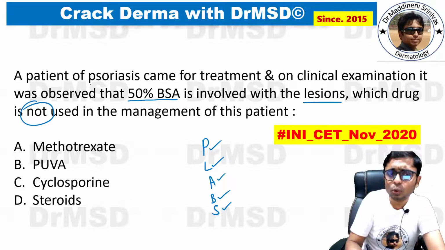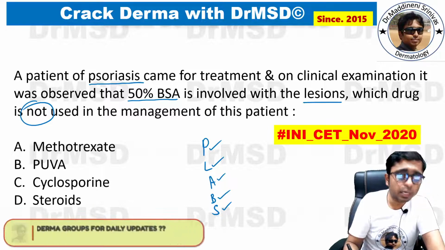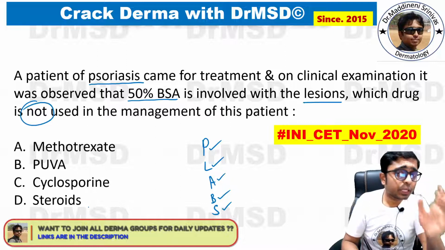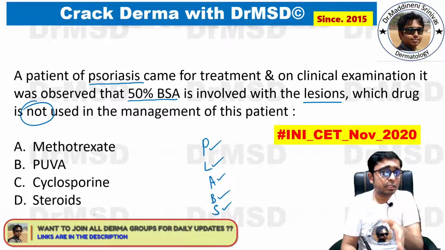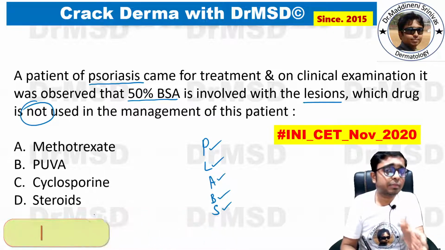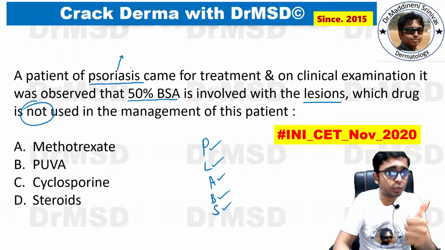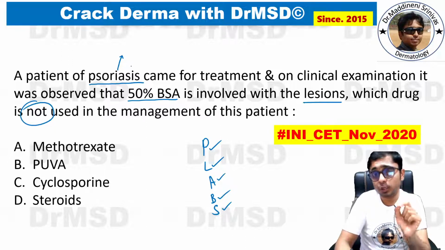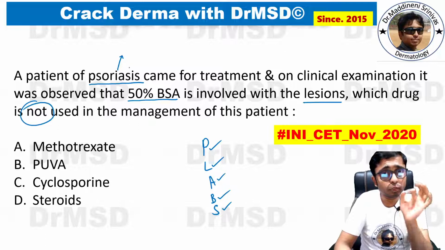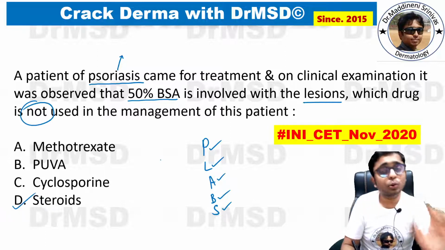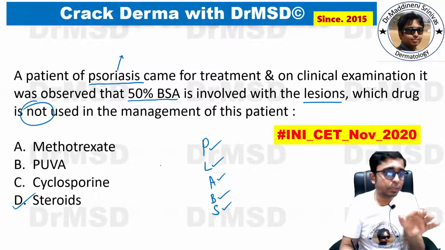Because though it is an inflammatory condition and steroids are anti-inflammatory medications, during the withdrawal, if the drug is not tapered and is withdrawn abruptly, then the patients are going to land up in a very severe complication, which is erythrodermic psoriasis, and the other one is pustular psoriasis, which is also called von Zumbusch disease. Because of these reasons, oral steroids are not to be used in the patients of psoriasis.